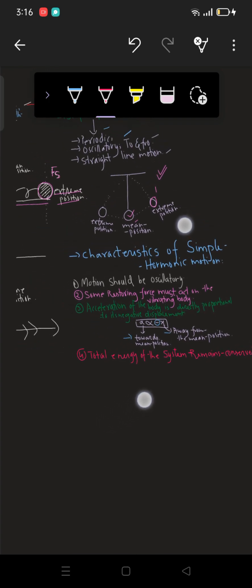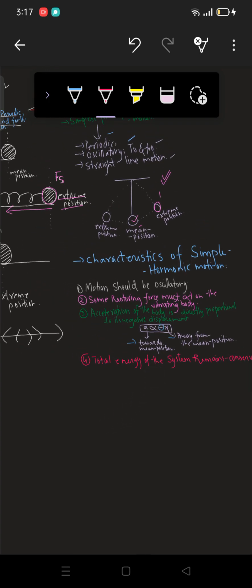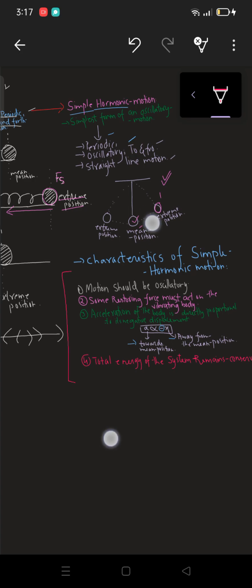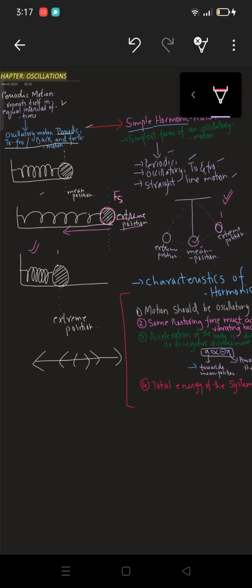Okay, so in today's video we have discussed the characteristics of simple harmonic motion. If you now want to check whether a given motion is simple harmonic motion or not, you must apply these conditions to that motion. By these points you'll easily get whether the given motion is simple harmonic motion or not. So this was all for today. In the next video we're going to discuss motion of projection of a particle along a circular path, or you can say uniform circular motion and simple harmonic motion, the connection between uniform circular motion and simple harmonic motion.